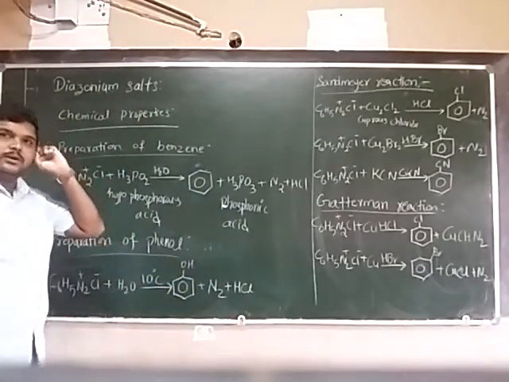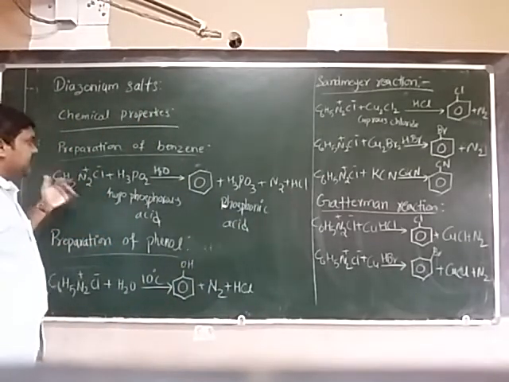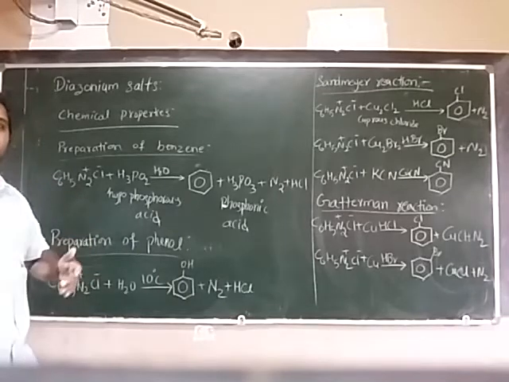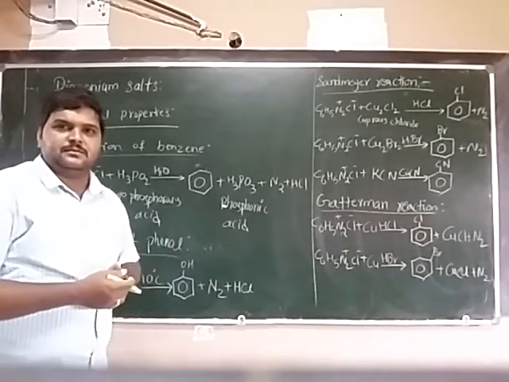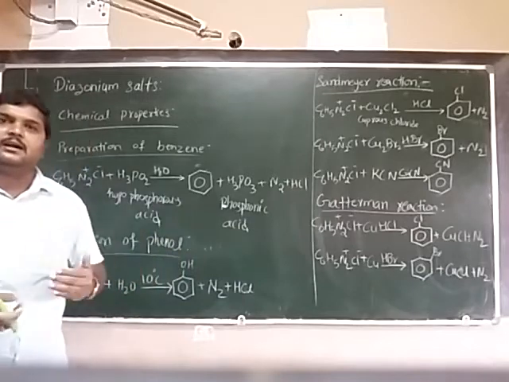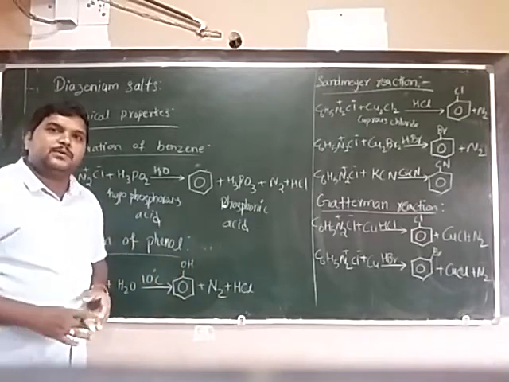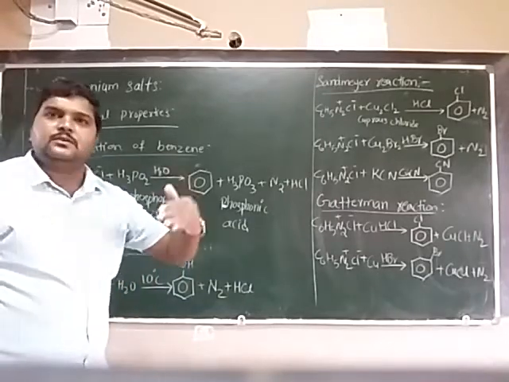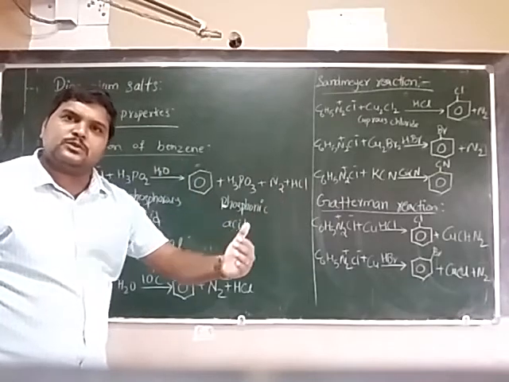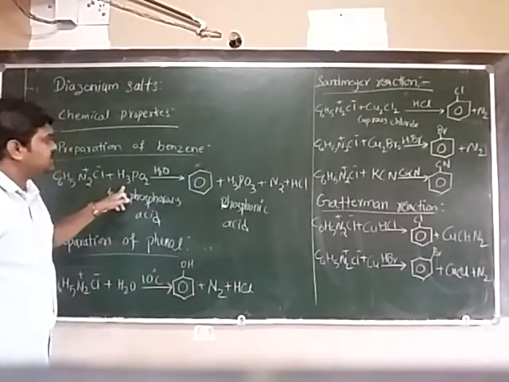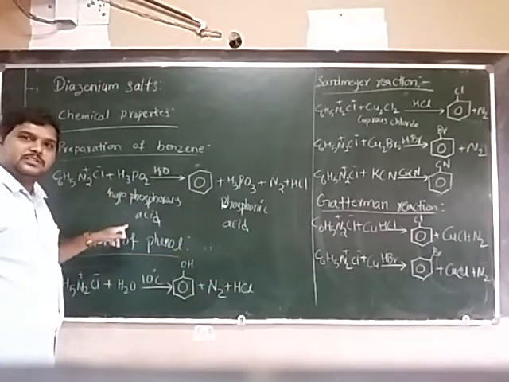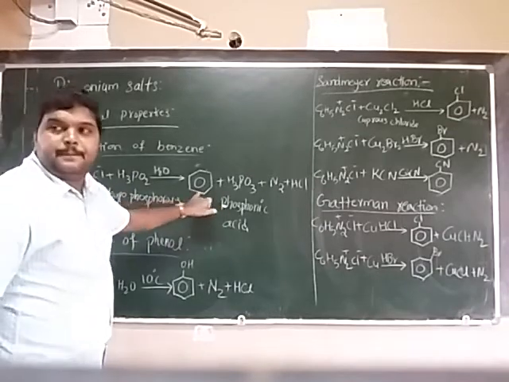So whenever they ask to convert aniline to benzene, what you have to do first? Convert aniline into diazonium salt, then react with H3PO2, hypophosphorous acid, and we will get benzene.